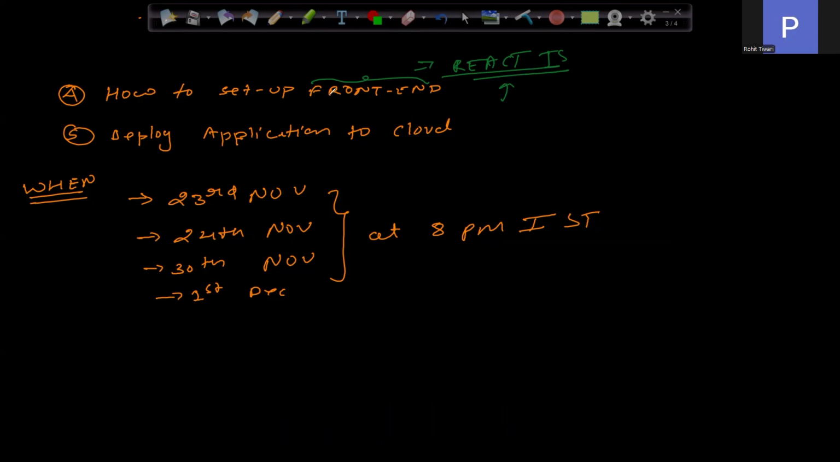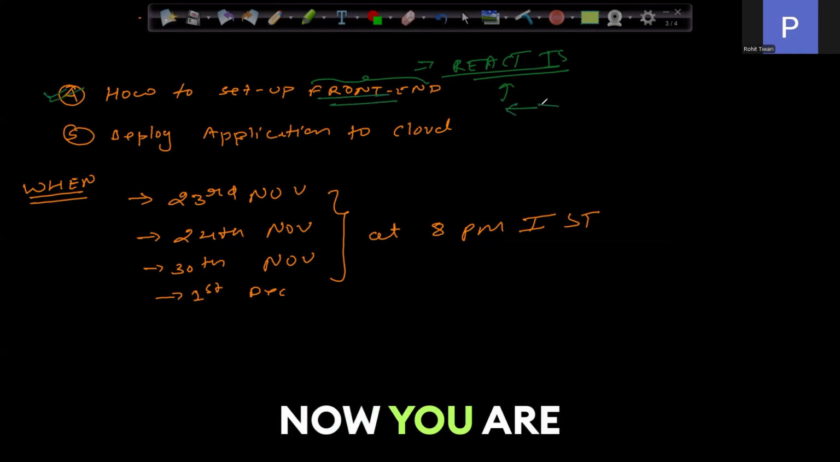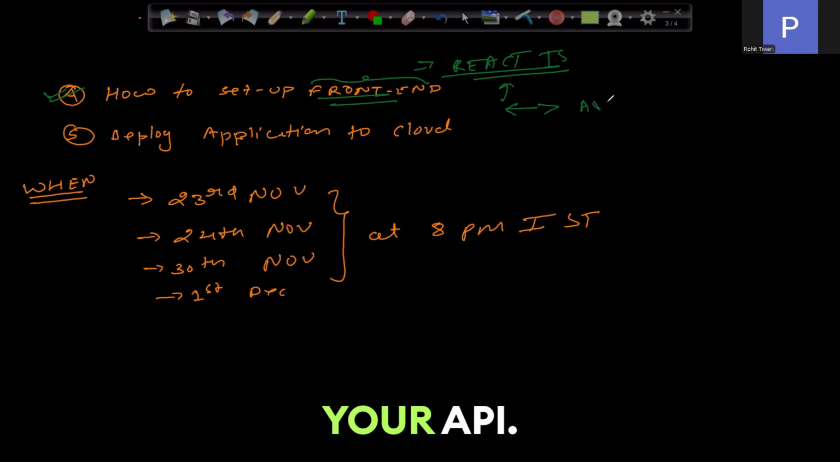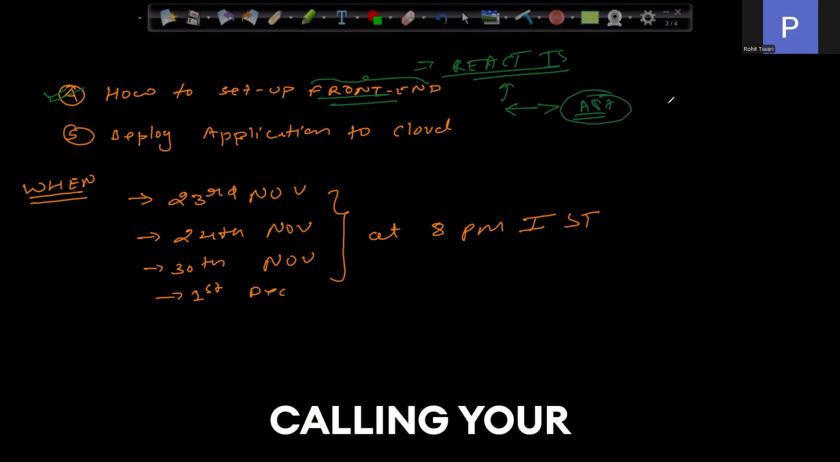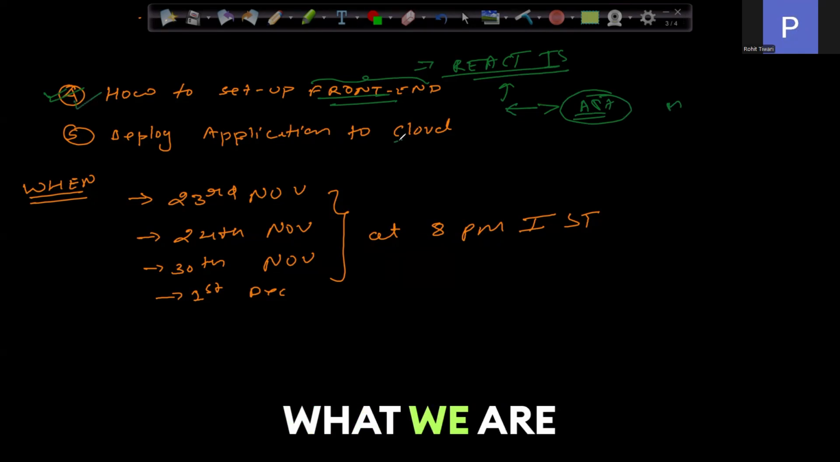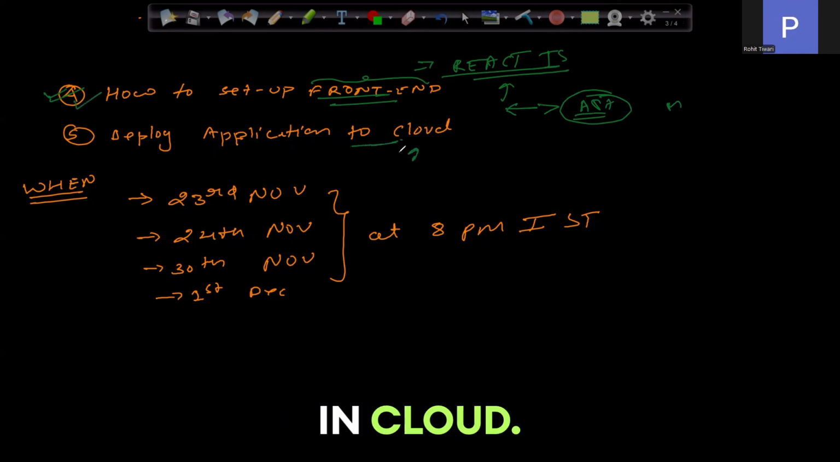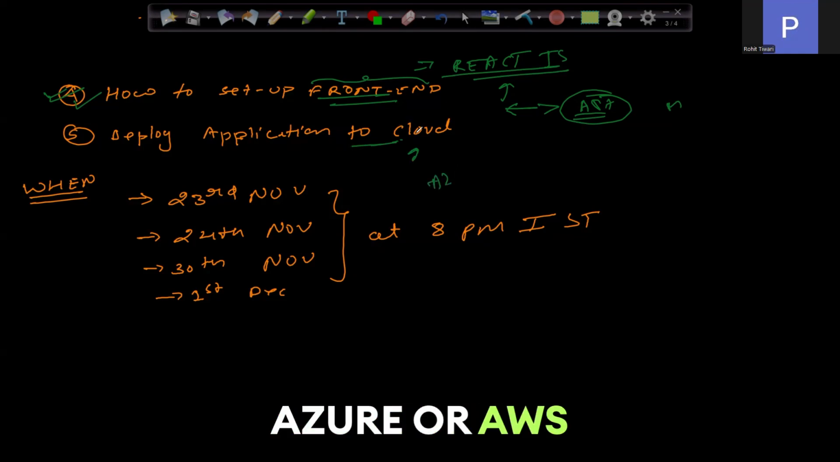At the end, once you set up your front end application, you are able to call your API. When I say API, you're calling your model and your application is working. The next step will be to deploy your application in the cloud. I will take one example of Azure or AWS, and you can replicate it for other cloud providers also.